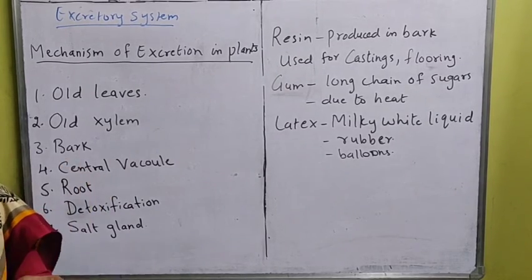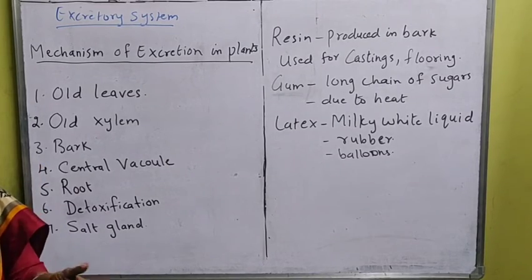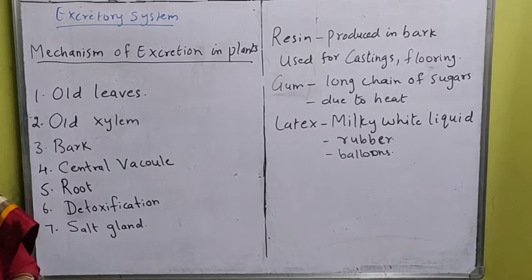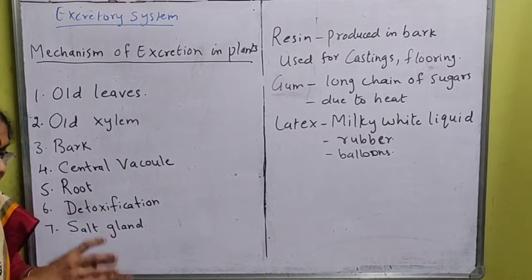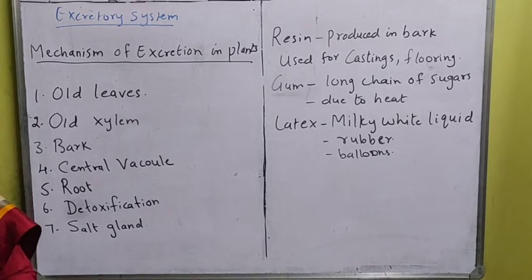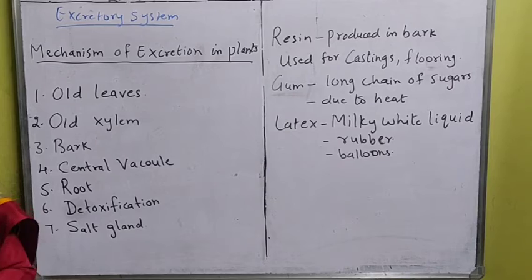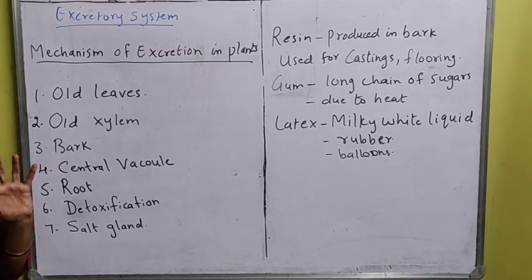It will collect the waste matter from whatever metabolism takes place, and throw it into the cytoplasm, and the cytoplasm will move that waste matter to the cell membrane, and from the cell membrane through diffusion that waste matter is thrown out.